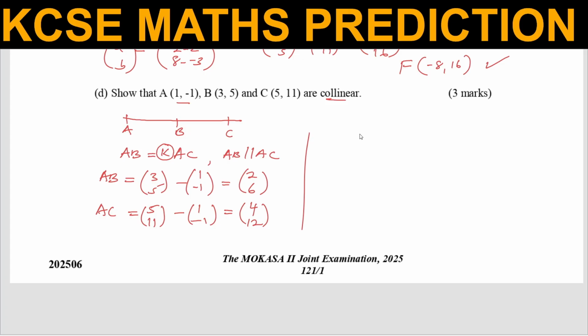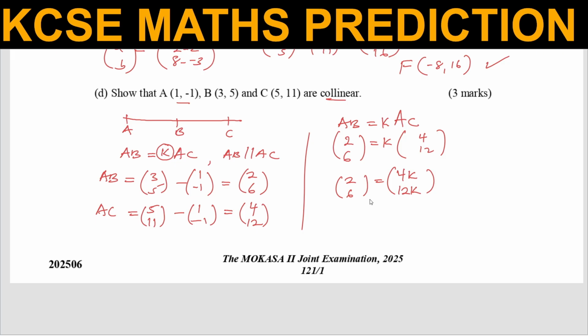Once you do that, now you need to show that AB equals K times AC. AB is 2, 6, and AC is 4, 12. So 2, 6 equals 4K, 12K.